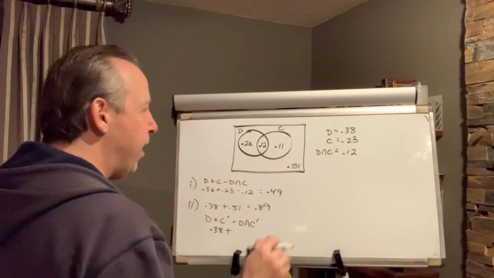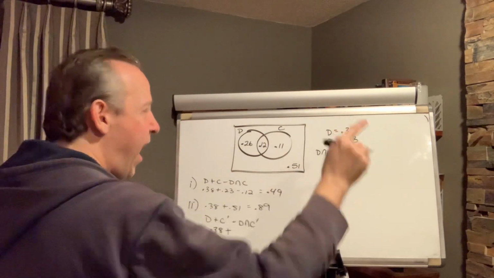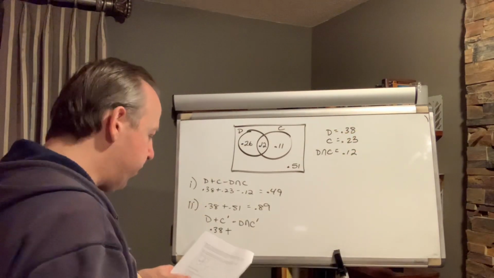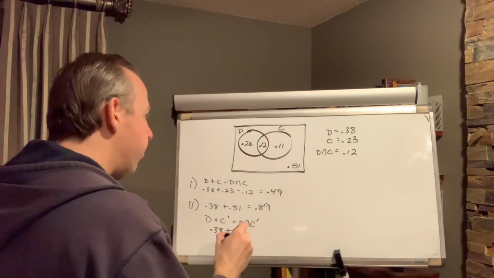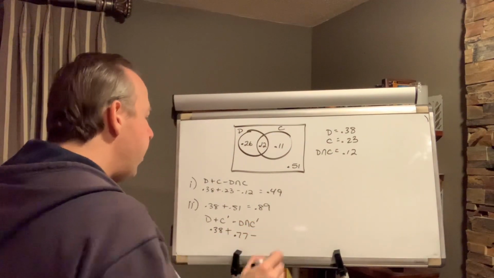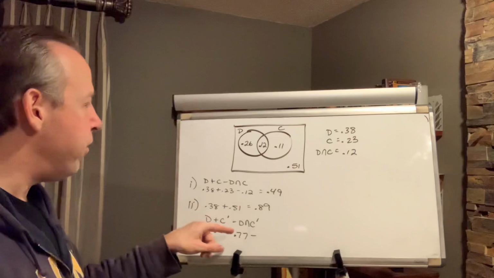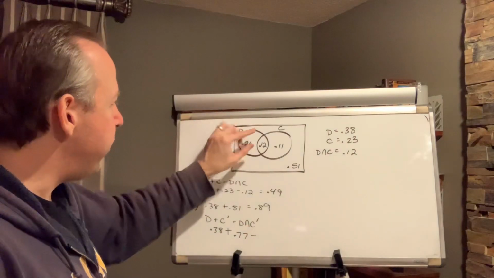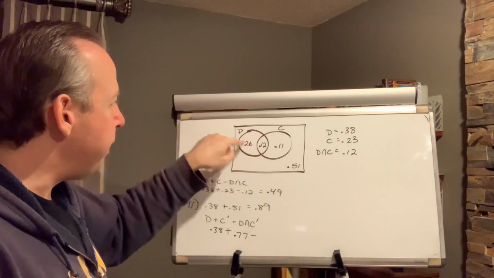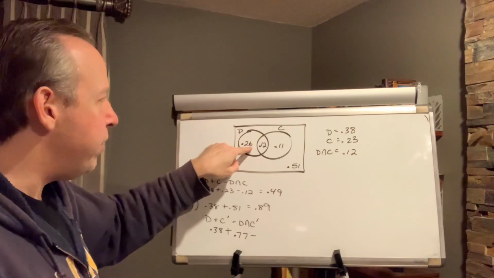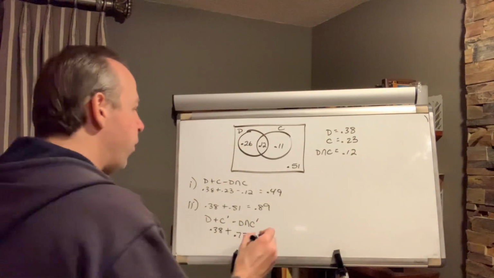Not having a cat, well, 23% have cats. So what percent don't have cats? 0.77. Minus the intersection of dogs without cats. Well, here are the dogs, but the dogs without cats are right there in the 0.26. Those guys are dogs without cats.